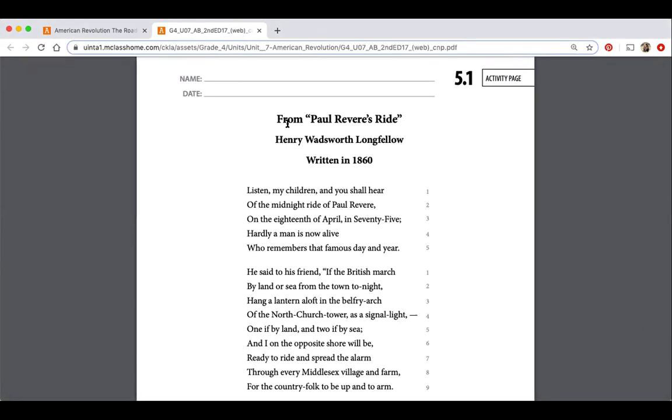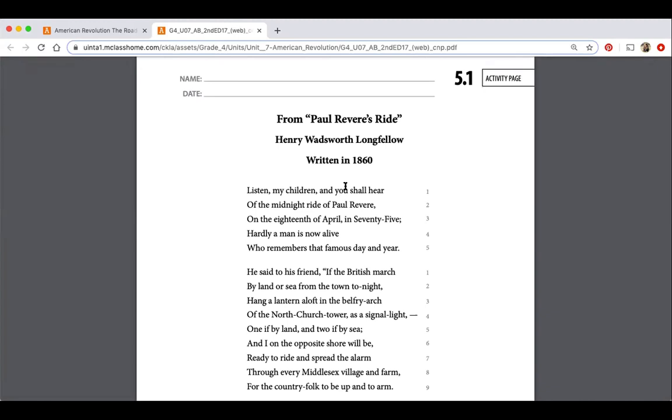It's written by Henry Wadsworth Longfellow, and it was written in 1860. So that is quite a while after, about 85 years after the actual ride of Paul Revere. This was written as a way to inspire American patriotism, to get people loving America. Okay, it was written 85 years after this actual ride of Paul Revere.